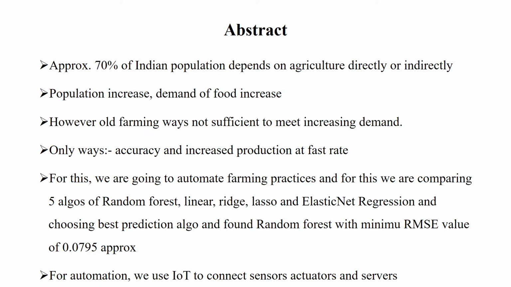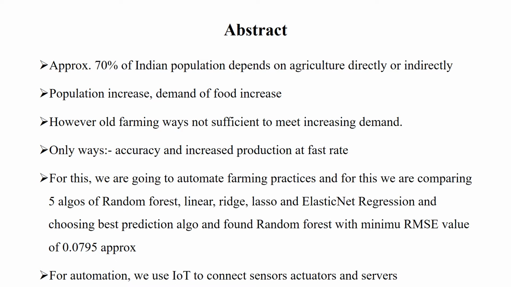Abstract. Approximately 70% of the Indian population depends on agriculture directly or indirectly. Today, India's population is approximately 1.39 billion. This is a huge number. As the population is increasing, the demand for food is also increasing. However, the traditional farming ways are not sufficient to meet increasing demands.